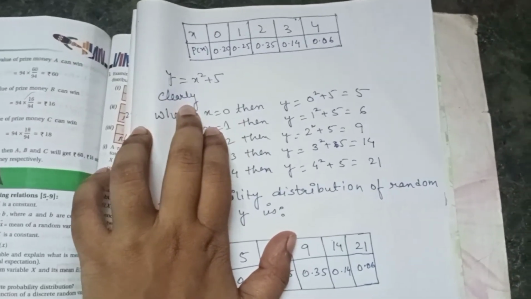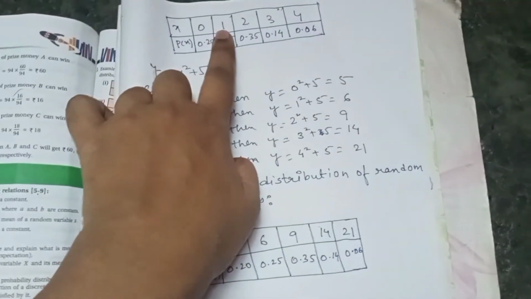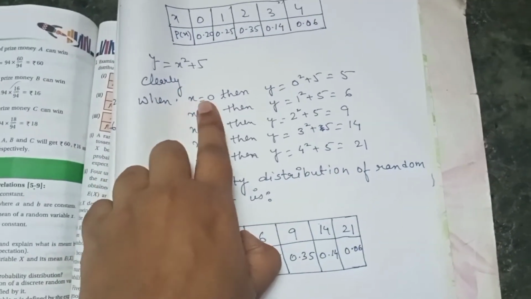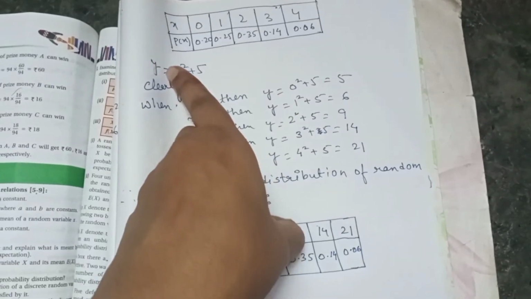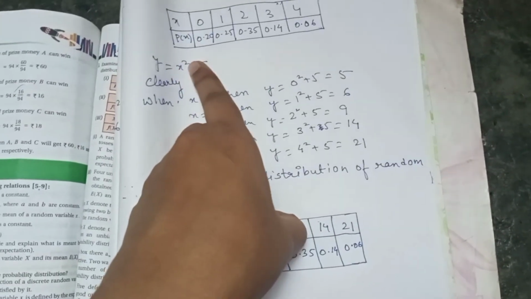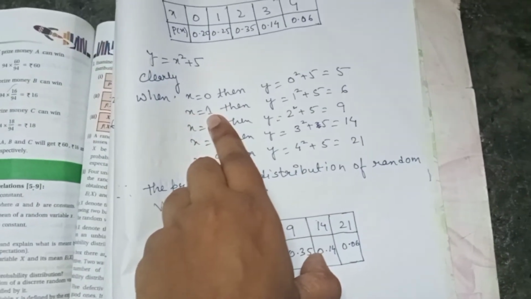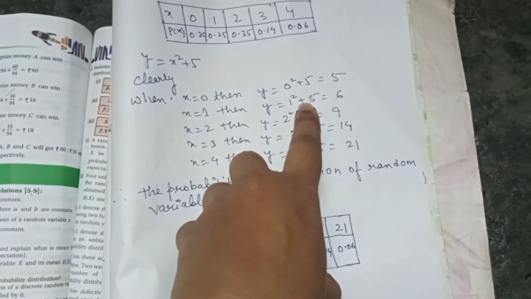So clearly what we will do, in place of x we'll put 0, then 1, then 2, then 3, then 4. When x equals 0, what will be the value of y? In place of x, if you put 0, 0 square gives 0, 0 plus 5 gives you 5. Then putting x as 1, 1 square gives 1, 1 plus 5, 6.